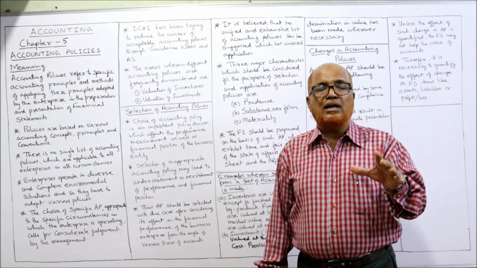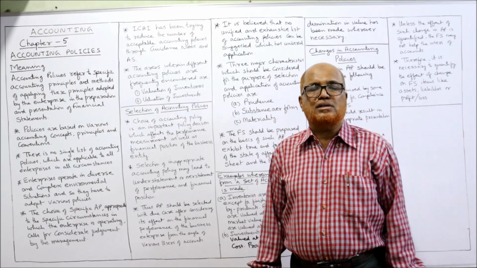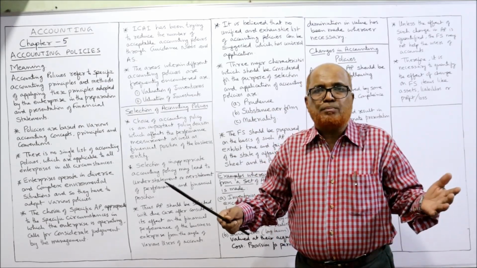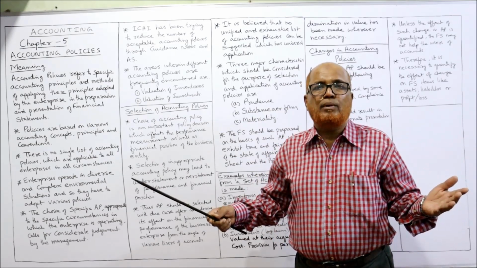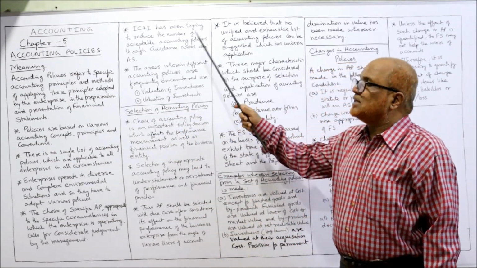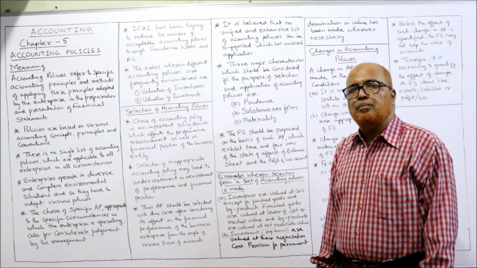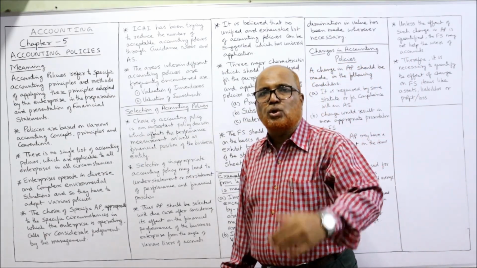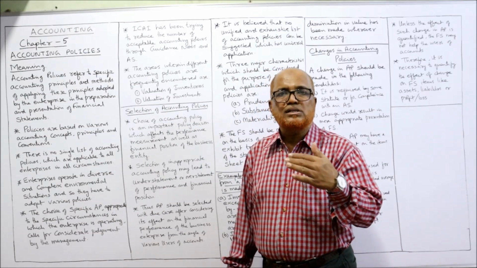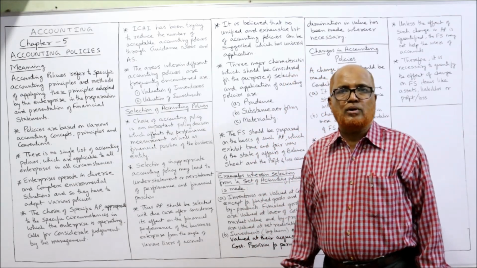Comparison will be difficult if different organizations adopt different accounting policies. So all the financial statements would be unique and we cannot compare them. That is the reason why ICAI has been trying to reduce the number of acceptable accounting policies by giving guidance notes or accounting standards. They want to reduce the number of accounting policies.